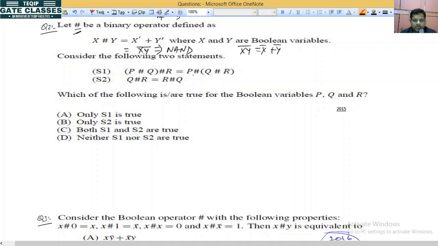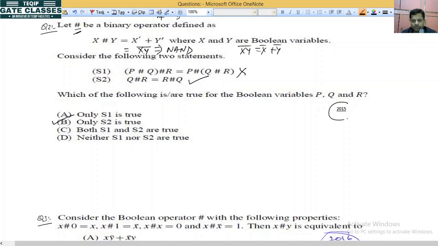So does the NAND gate obey the associative law? No. And commutative? Yes. So which one is correct? Only S2 is true. Option B is correct, because NAND and NOR both don't obey the associative law. They obey the commutative law only.